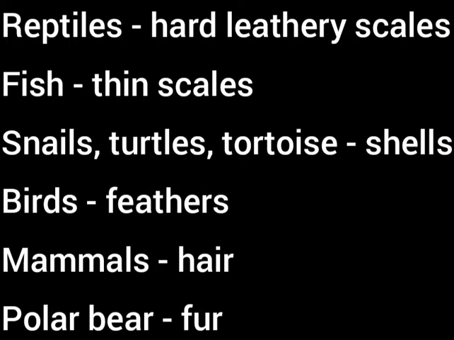Reptiles have scales on their body. They have hard leathery scales. Fishes also have scales. They have thin scales. Snails have shells. Turtles and tortoises also have shells on their body. Birds have feathers. Mammals have hairs. Polar bear is also mammal. They have fur on their body to keep them warm.